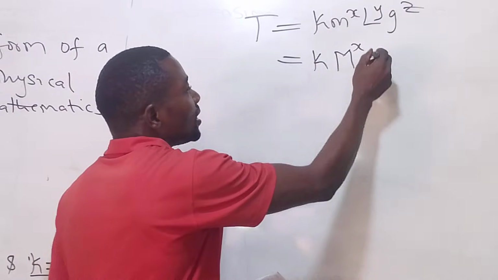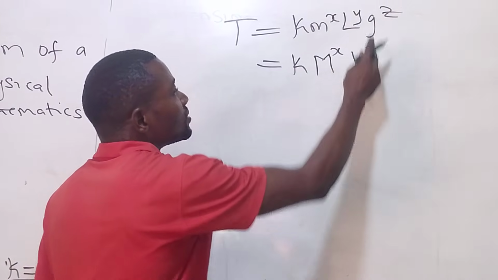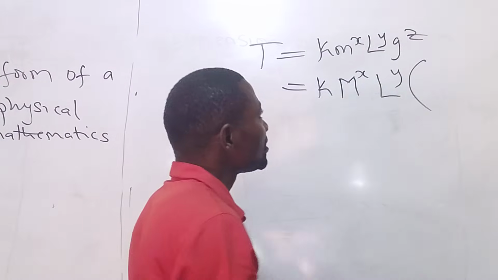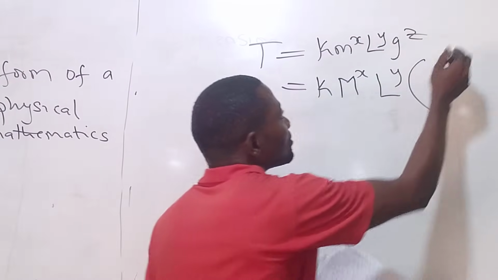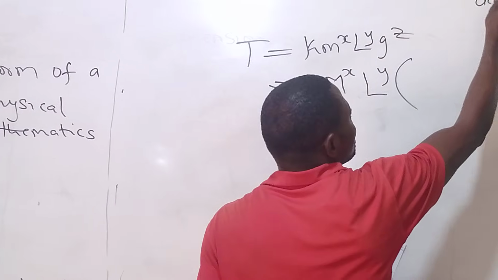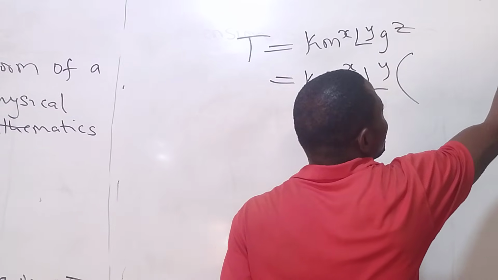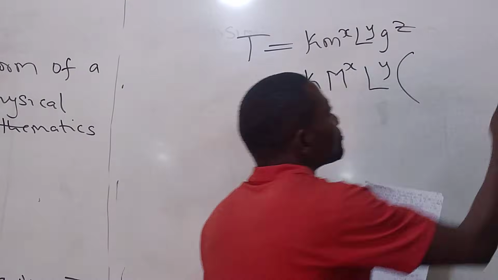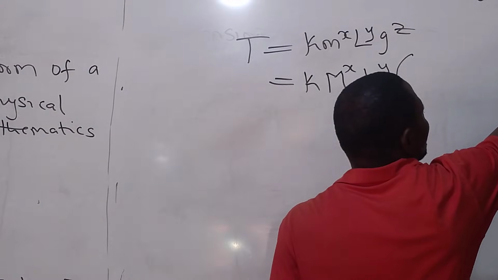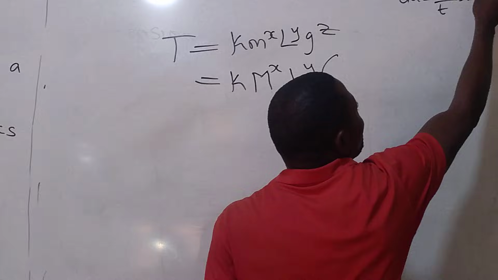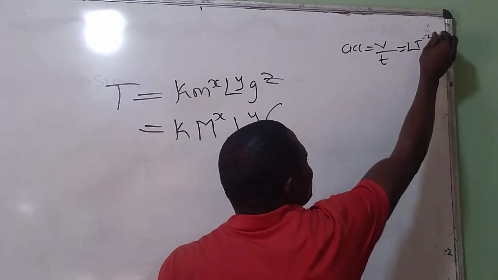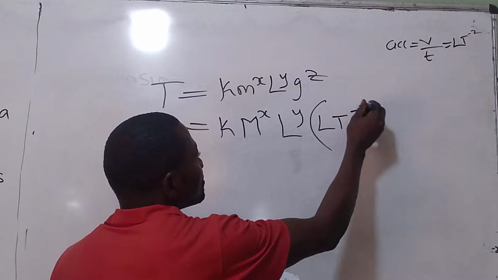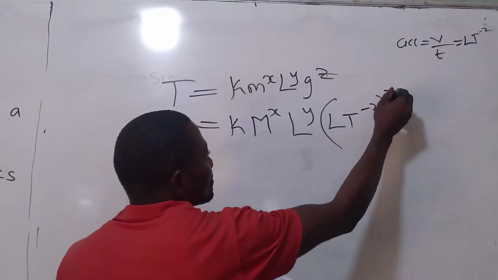Capital M. L is length. g is acceleration due to gravity. Dimensionally, we have written that before. Acceleration is the rate of change of velocity over time. So dimensionally it is what? L T to power minus 2.